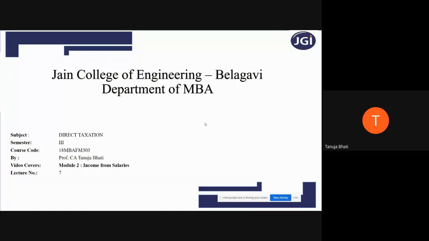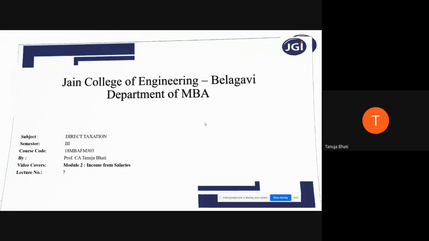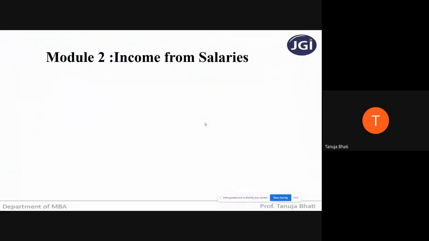To the 7th lecture, where we will be covering module 2. We will be beginning with module 2, and module 2 is nothing but income from salaries. So under this module, income from salaries, let us see what all is being covered as per the VTU syllabus.